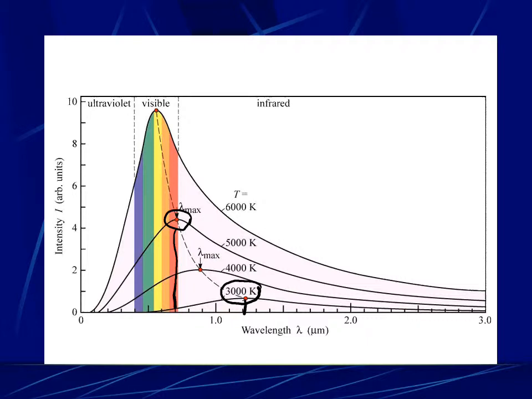If we continue to heat that black body, when it got to 6000 Kelvin, you can see the peak wavelength it gives off is in the yellow part of the spectrum, but it also gives off plenty of green, blue, and violet, orange, and red, and so that mix of colors appears to be white. And so by looking at a black body and seeing what color light it's giving off, or what wavelengths of light it's giving off, we can estimate the temperature of that black body.